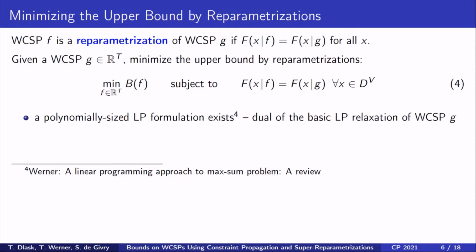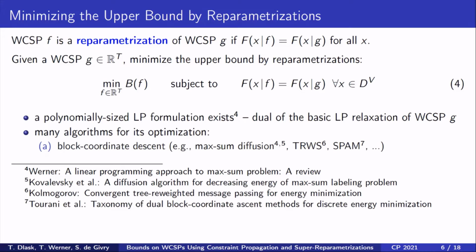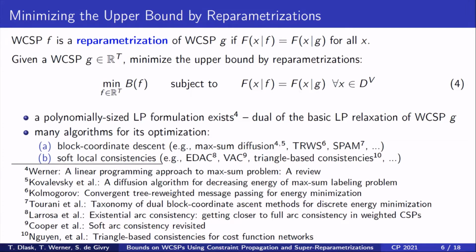This is equivalent to the dual of the well-known basic linear programming relaxation of a weighted CSP. Although this optimization problem has an exponential number of constraints, the set of feasible solutions is just an affine subspace of R^T, so it can be described by a polynomial number of linear equalities. This problem has been studied a lot, and many large-scale algorithms have been developed for it, typically based on block-coordinate descent or enforcing soft local consistencies.